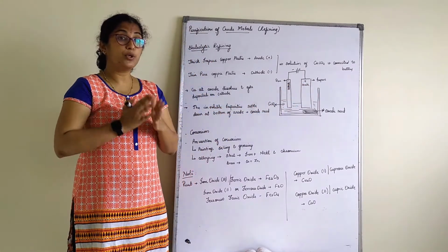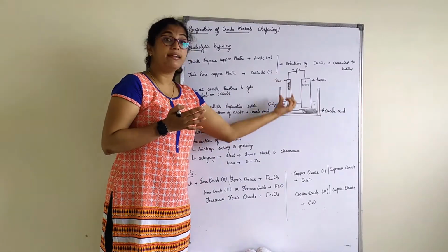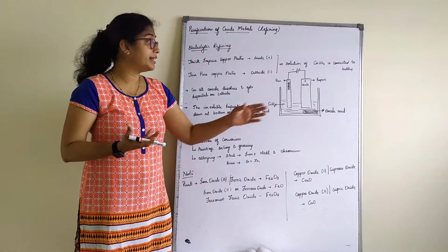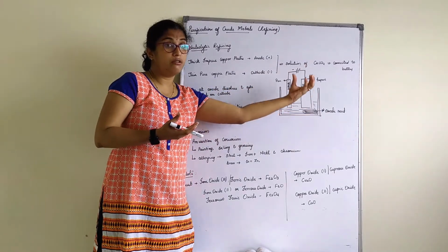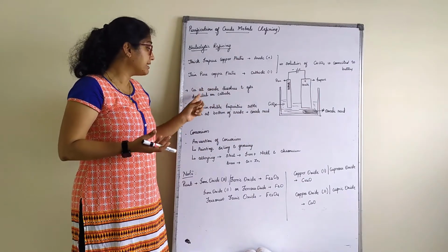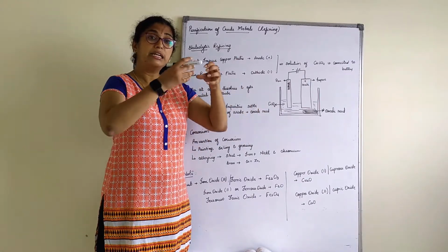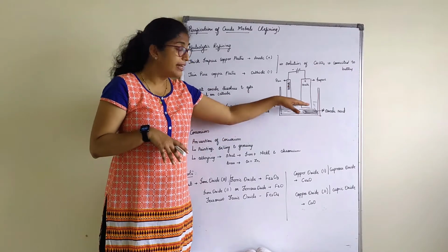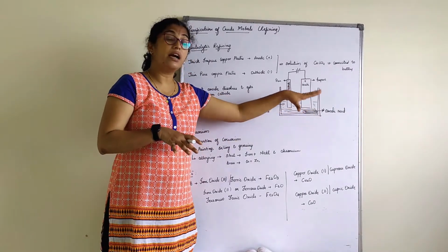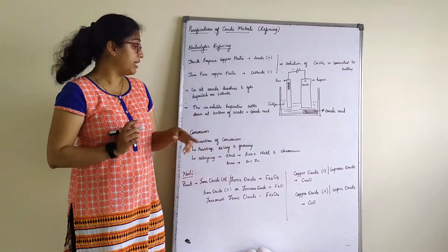Thus, pure copper is obtained at the cathode terminal. Now what happened with the impurities? See, the impurities will settle down in the solution near the anode terminal, which is called